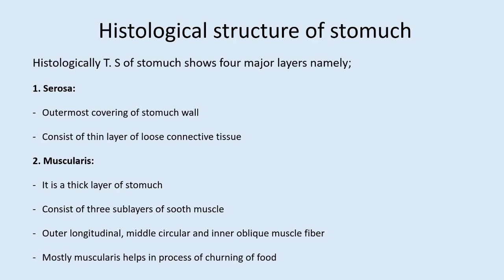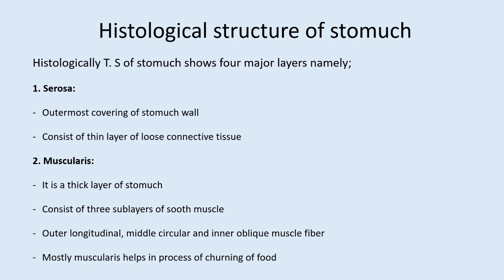Here I again explain the four histological layers of the stomach. The outer serosa or adventitia is the outermost covering of the stomach wall. It consists of thin, loose connective tissue and is highly vascularized with blood vessels and nerve fiber. The second layer, muscularis. As the name suggests, it includes muscles, that is circular muscle, longitudinal muscle and oblique muscle.